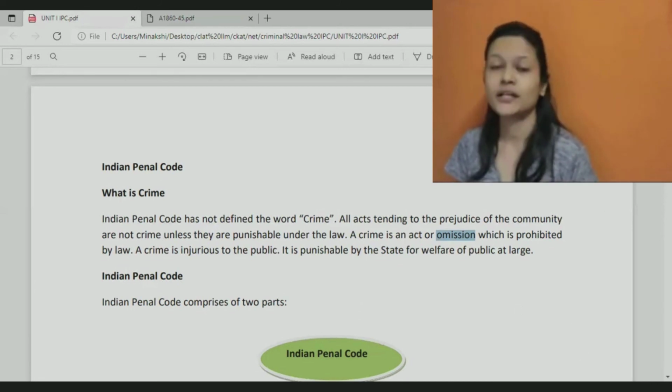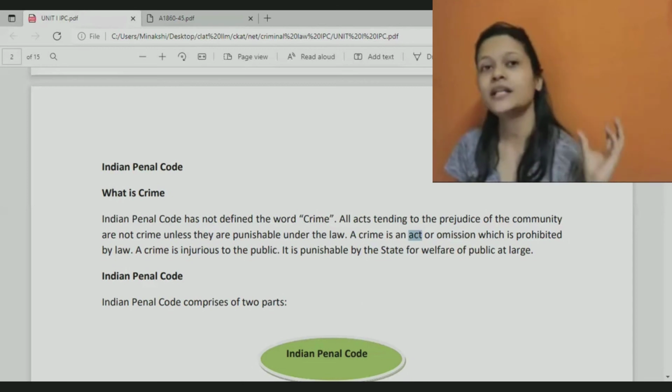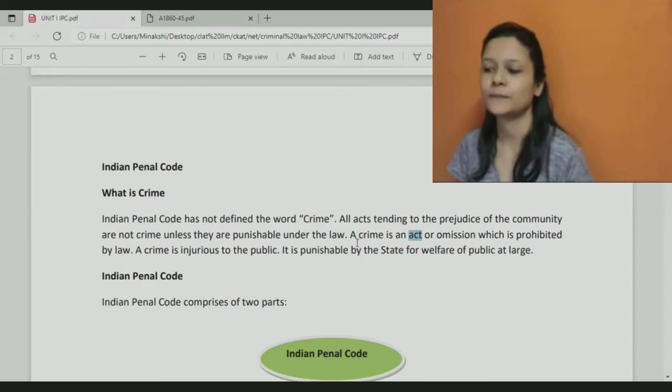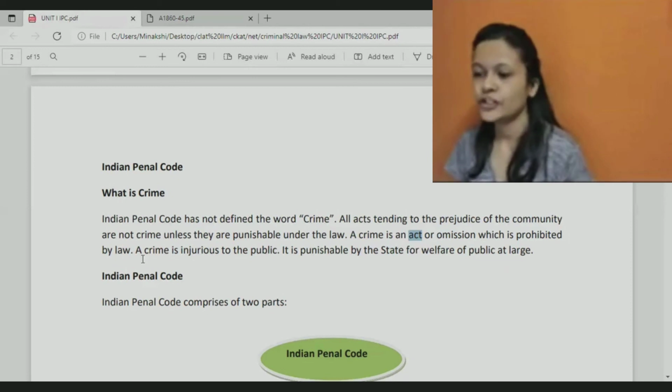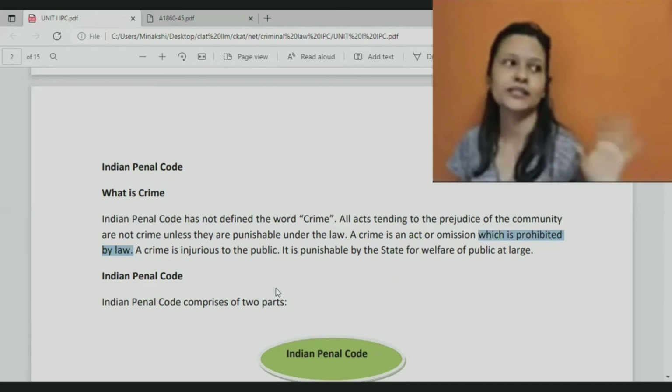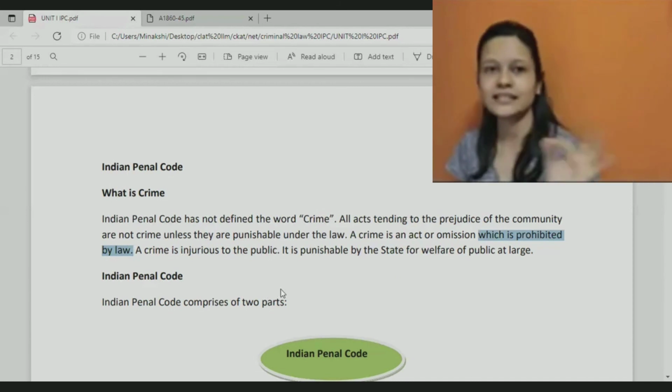Same ways, murder is a crime. How is it a crime? It is a crime from your act. You had a duty not to kill someone, but you killed. That means you acted, you did something, right? And that doing itself was wrong. So it may be an act or omission. Crime is an act or omission. Like doing something, killing someone is murder, it's a crime. Same ways, not paying income tax is an omission, it's a crime, which is prohibited by law. That means law has to ask us that do not do this, it is crime. Only when it is written somewhere, it will be crime.